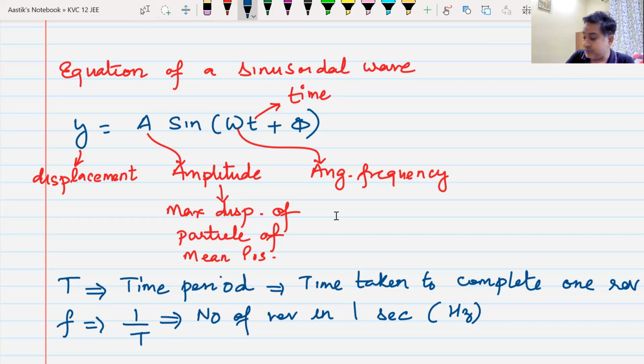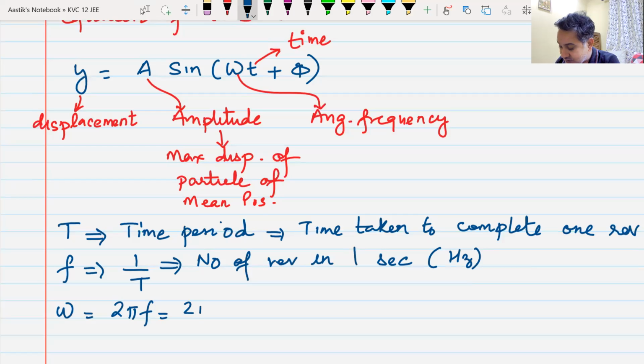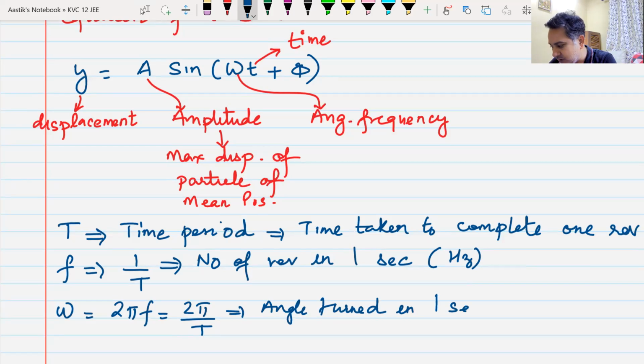Now, as soon as we understand what is frequency, then we can understand what is angular frequency, and we can understand the relation between the three quantities. Omega is known as angular frequency. It is 2 pi f, or you can write it as 2 pi by T. It is the angle turned in 1 second. Is the concept of angular velocity omega clear to everyone? Yes or no? Clear, sir.